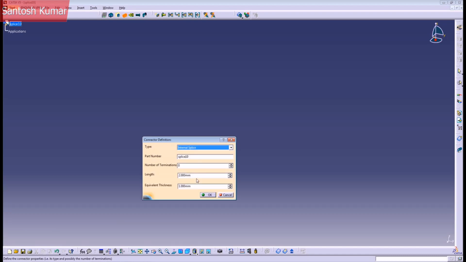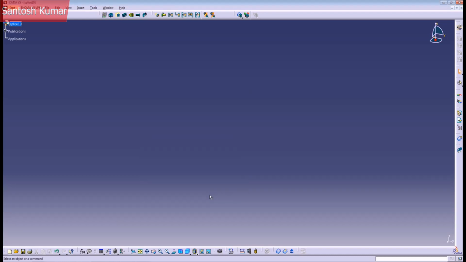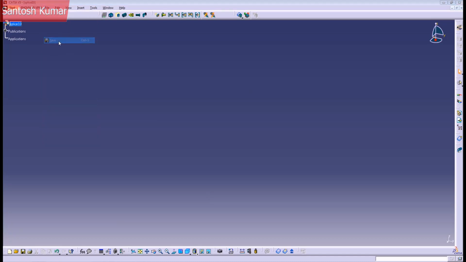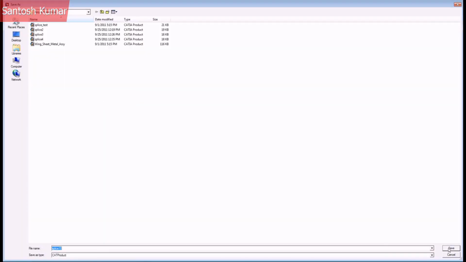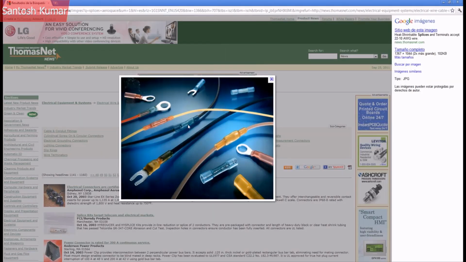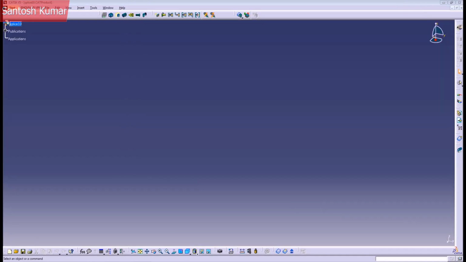It's called splice 10, and it's going to have a length of 20 millimeters. I'll just put 40. Press OK. And after that, just set the new product, your symbol, save. And for those who don't know, a splice looks something like this here. It's to join wires or terminal loops.